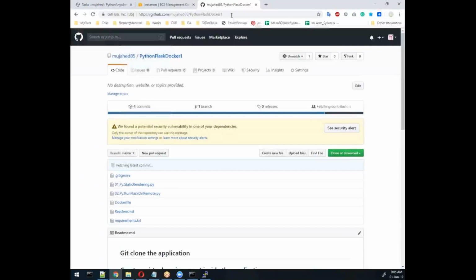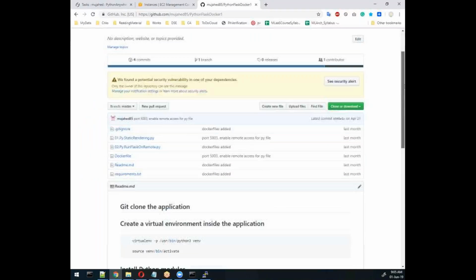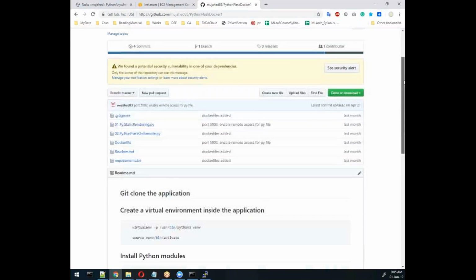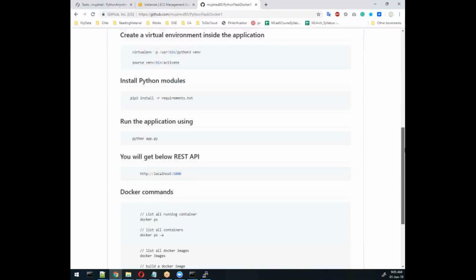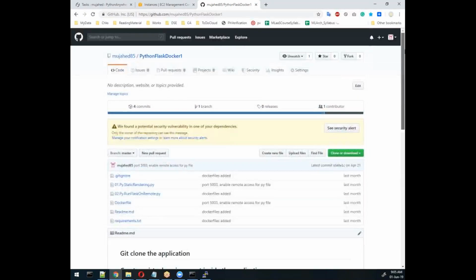Before, only developers needed to come here, but now everyone needs to, because everything is based on GitHub now. These are the commands and everything we already have here. If you want, you can take it, and I'll give you the URL also. Mujad85 is my username, and you can see the Python class Docker one.